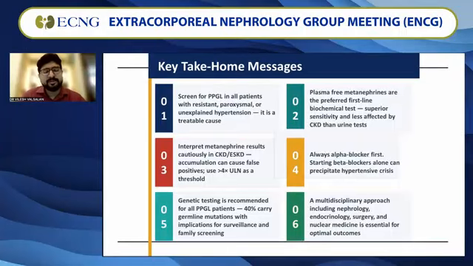Because there is a germline mutation in 40% of the patients, genetic testing is very, very important. And this has to continue as surveillance, and family screening should also be done. And as we all saw, it is a multidisciplinary approach: nephrology, endocrinology, surgery, nuclear medicine, everybody coming together to obtain an optimal outcome.